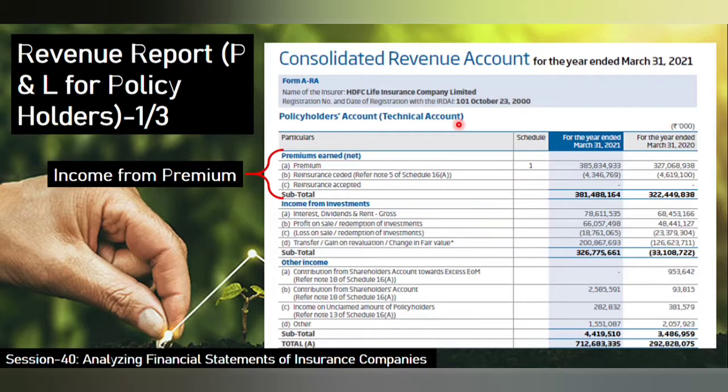Why are these insurance companies asked to maintain two funds, that is policy holders funds and shareholders funds, and even the profit and loss statement for both these heads?